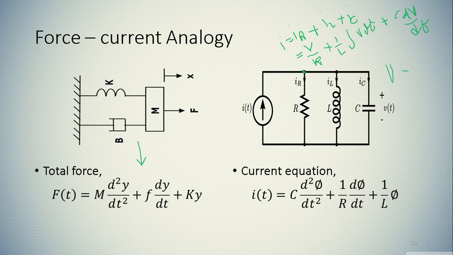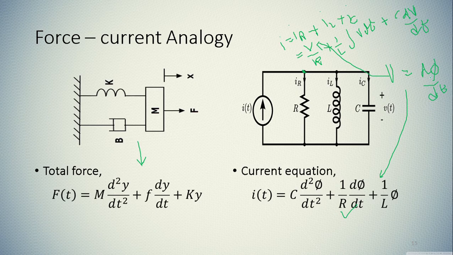Now we know that V is equal to d phi by dt. Just put the value of V into this equation and you will get the total current I of t equal to C d square phi by dt square plus 1 upon R d phi by dt plus phi by L. If you put d phi by dt multiplied by 1 upon R, here it is.